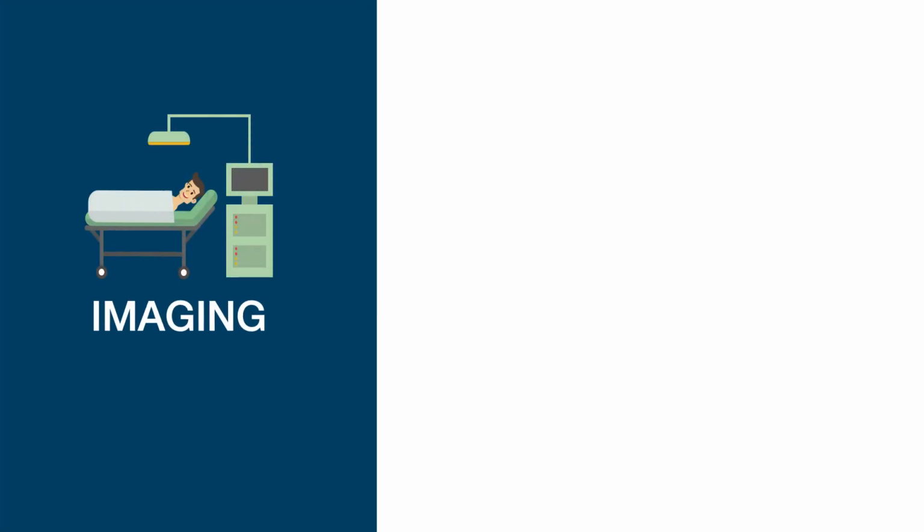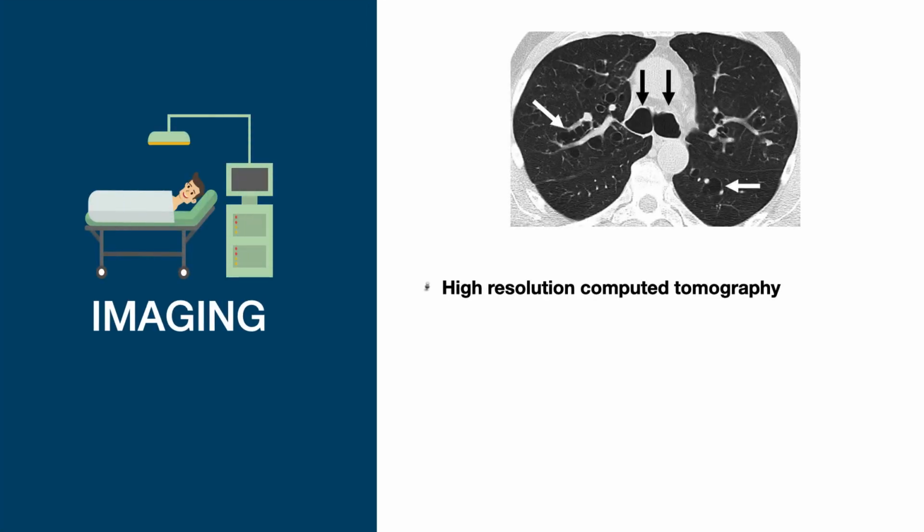HRCT is a good tool at demonstrating the airways and is able to a greater or lesser degree to distinguish some of the various underlying causes. A number of features are helpful in diagnosing bronchiectasis. Bronchus visualized within 1 centimeter of pleural surface, the most helpful sign for early cylindrical change.